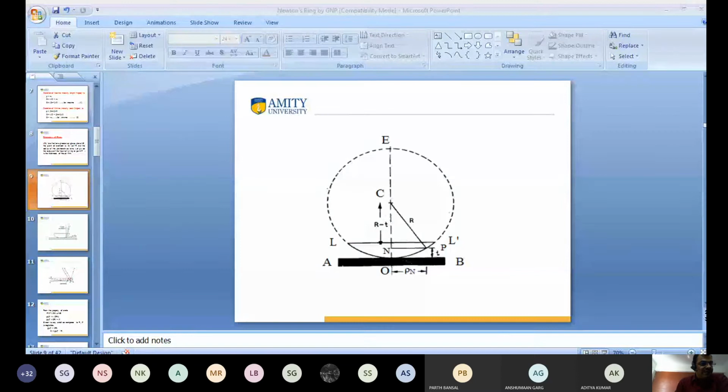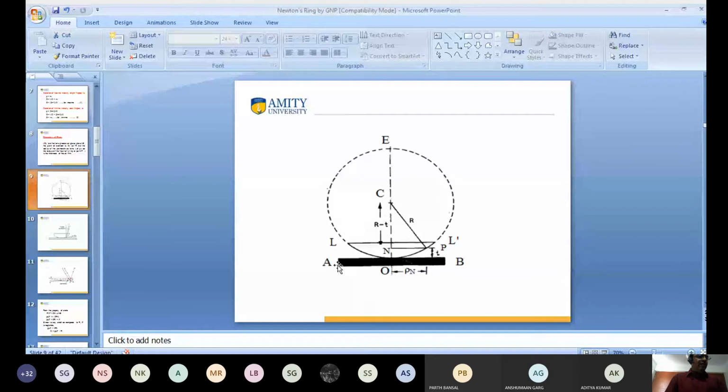R minus t. Very good. And what is the value of NE? 2R minus t. Very good. So it is clear that I want to calculate the diameter of Newton's ring at point P. This is the thickness of the air film, and rho n is the radius of the nth ring at point P.